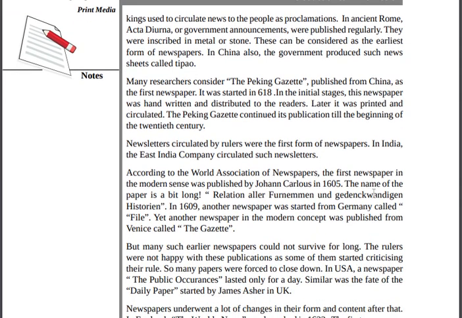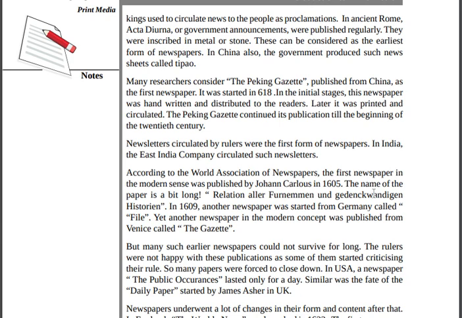Many researchers consider the Peking Gazette, published from China, as the first newspaper. It was started in 618. In the initial stages, this newspaper was handwritten.